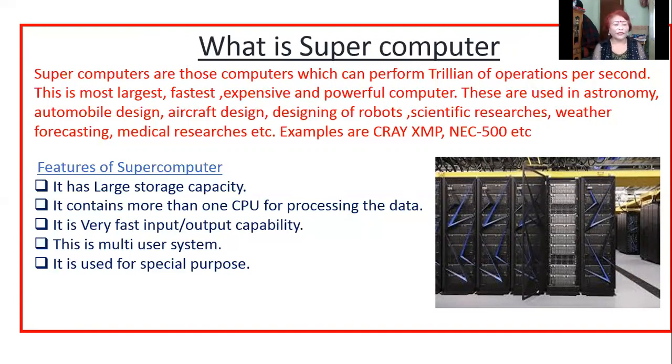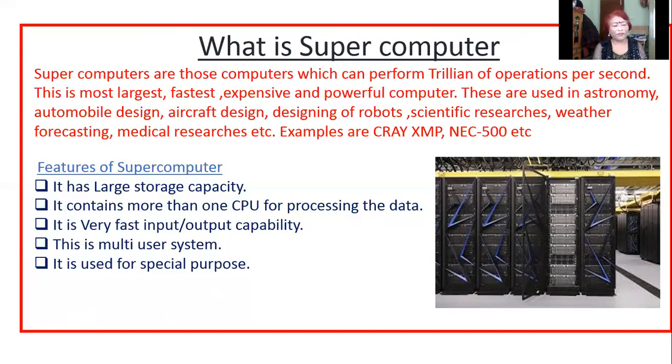Now, features of supercomputer. It has very large storage capacity, or you can say it can store more data than mainframe, mini and microcomputer. It contains more than one CPU for processing the data. Yes, this supercomputer contains more than one processing unit for the processing of data.